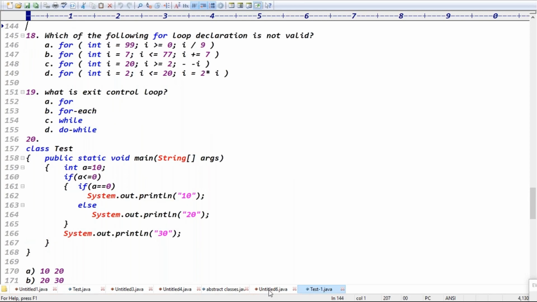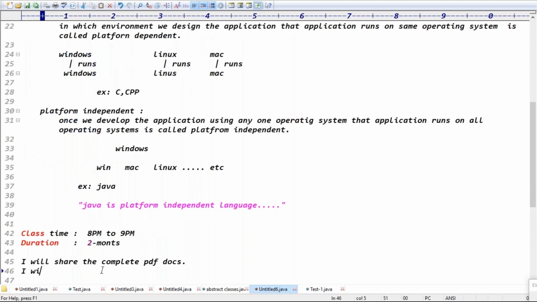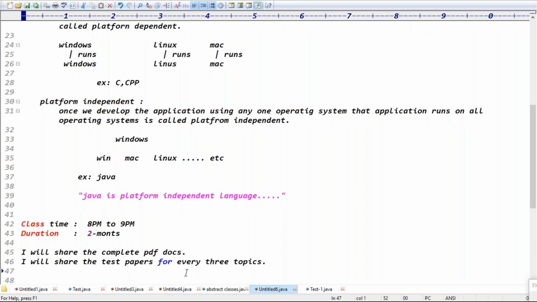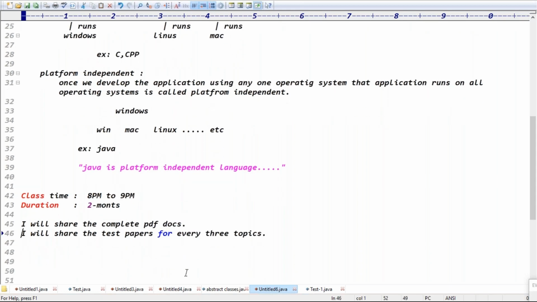Yes, sir, it's very, very important, guys. I will share the test papers for every three topics. Remember all these points, guys, the things I promised. I will give everything. I will share the test papers every three topics, guys. Exactly.